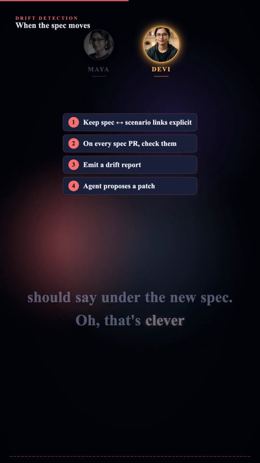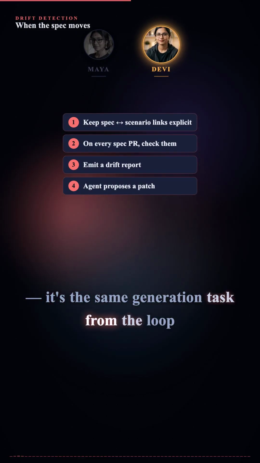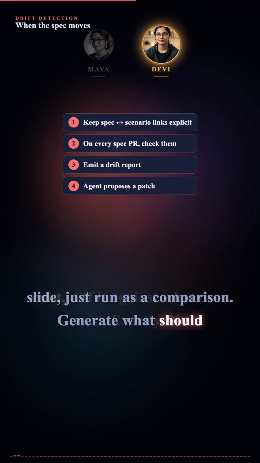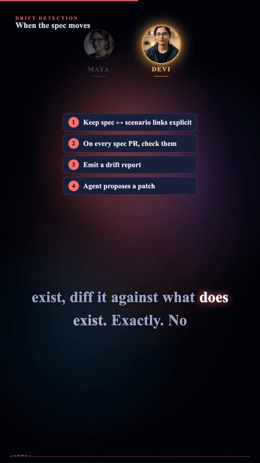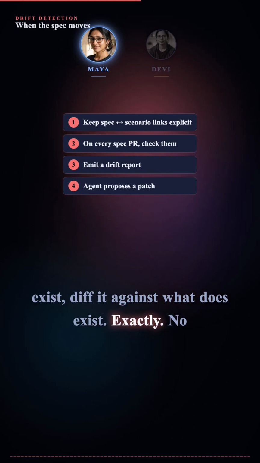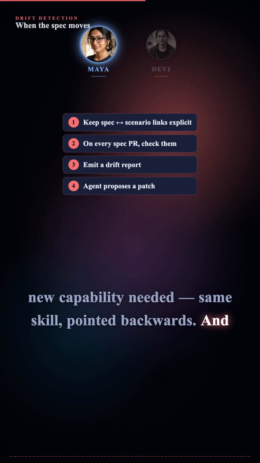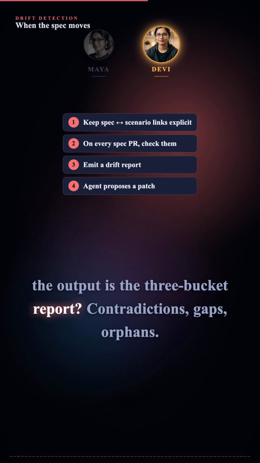Oh, that's clever. It's the same generation task from the loop slide. Just run as a comparison. Generate what should exist, diff it against what does exist. Exactly. No new capability needed. Same skill pointed backwards. And the output is the 3-bucket report?